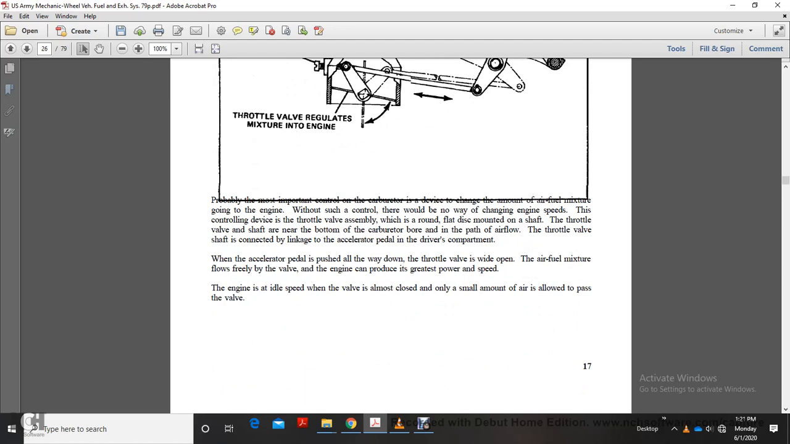The throttle valve assembly is a round, flat disc mounted on the shaft of the throttle valve, near the bottom of the carburetor bore in the path of the airflow. The throttle valve is connected by linkage to the accelerator pedal in the driving compartment. When the accelerator pedal is pushed all the way down, the throttle valve is wide open and the air-fuel mixture flows freely. The engine can produce its greatest power and speed. At engine idle speed, the valve is almost closed and only a small amount of air passes through it.